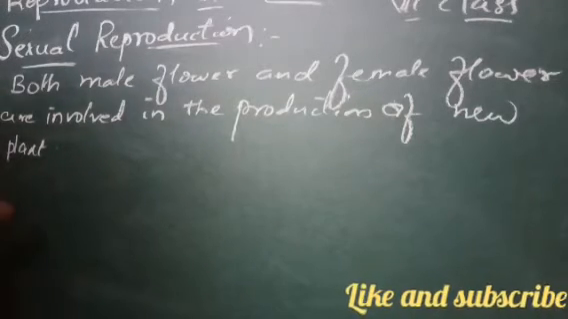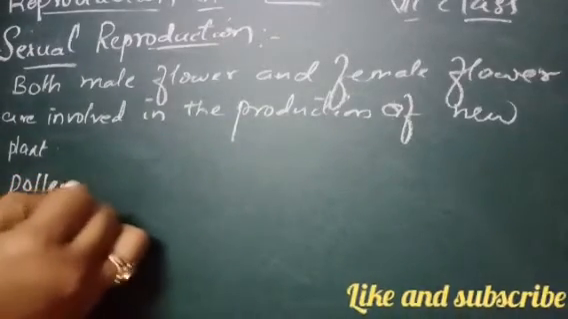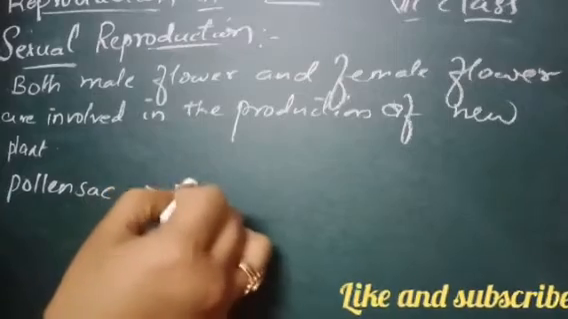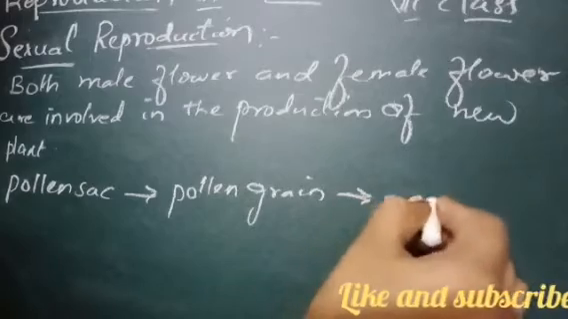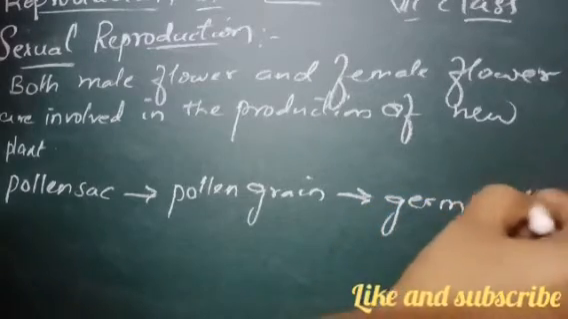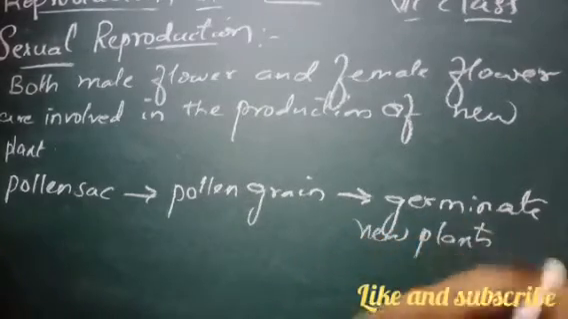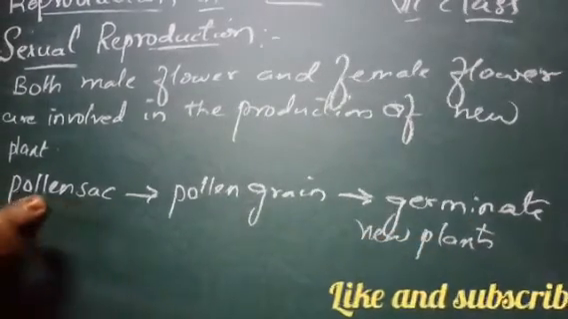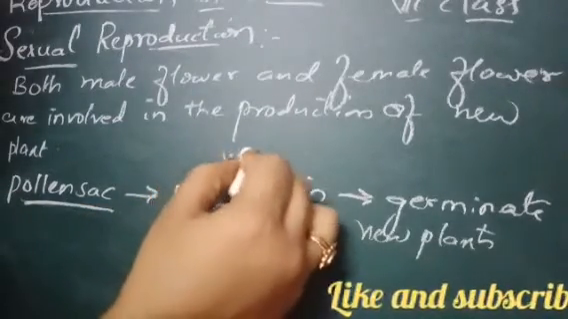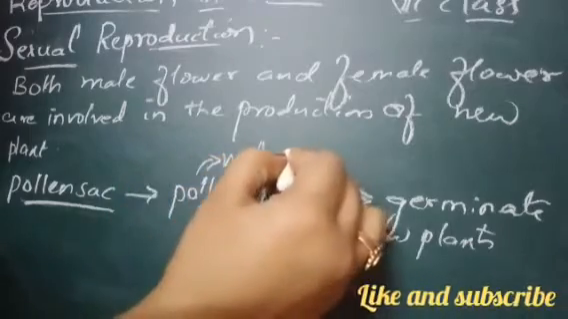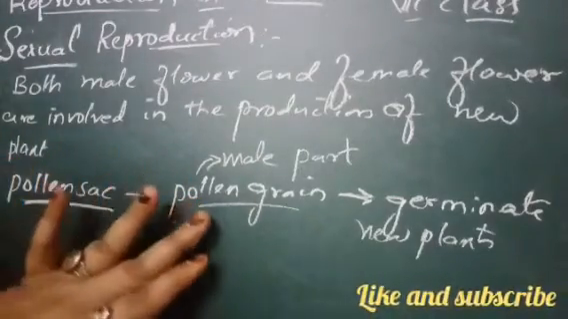Already we have learned the seeds, the pollen sac. The pollen sac is containing what? The pollen sac has pollen grains in it, right? Small grains are there which will germinate new plants. Right? So now what is happening? Pollen sac means that is having what? Pollen grains. Pollen grains means these are the male part of the flower, right? It's the male part of the flower.